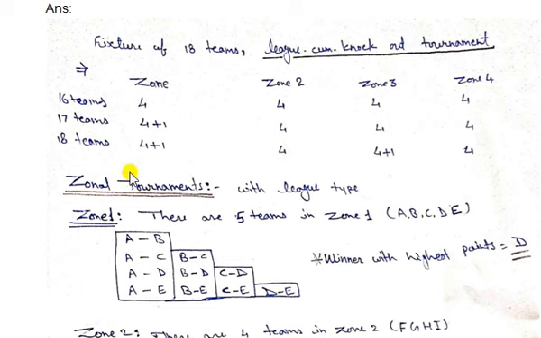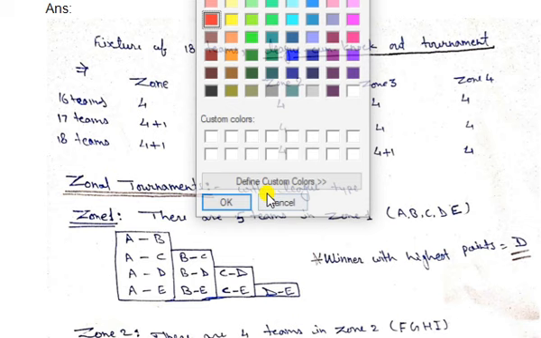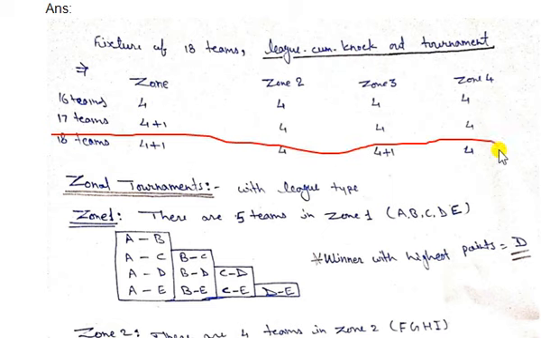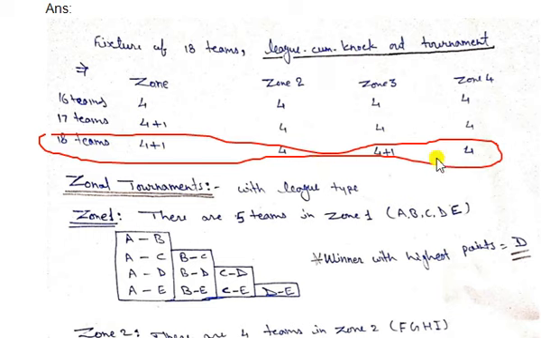But here we have just 18 teams, so 5 teams will play in zone 1, 4 in zone 2, zone 3 has 5 teams, and zone 4 has 4 teams, right? This is the division of the teams zonal wise. It means we divide the teams in 5, 4, 5, 4.